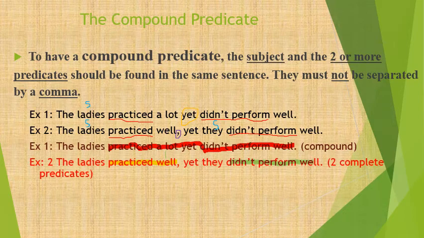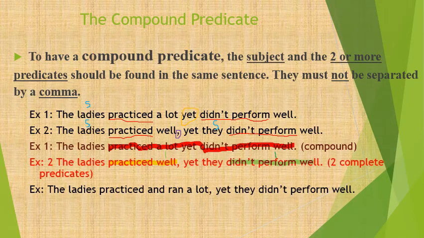So this is my predicate. And here in this sentence, I have two complete predicates. Now, it's not a rule that whenever you see a comma, you only have a complete predicate.